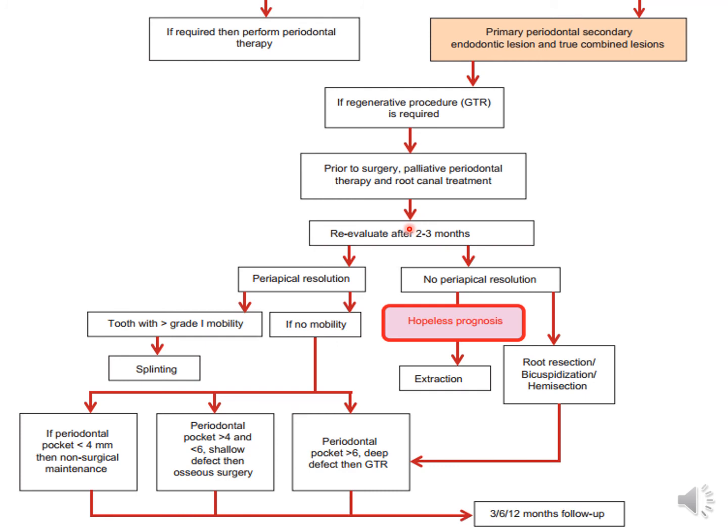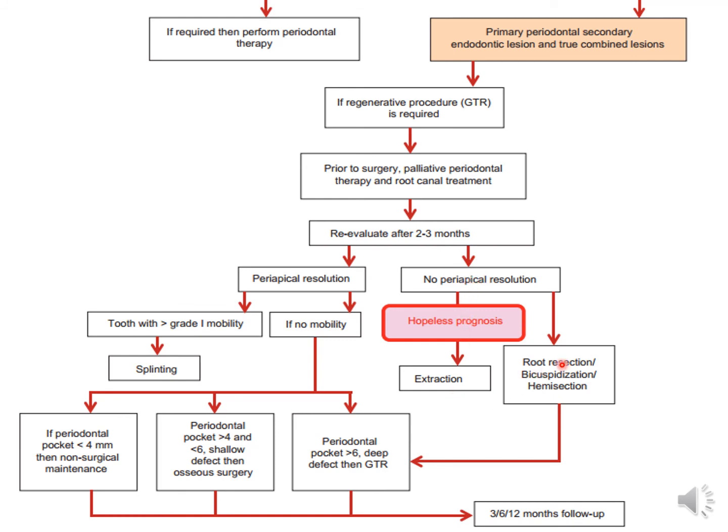So you give it a month, sometimes even a week or 2 weeks, and the patient comes back to you saying, my pain is not relieved. And remember, endo pain will be sharp. So if that sharp pain continues even after your palliative treatment, then you need to do a root canal 100%. Now, assuming that you've done the palliative perio and the root canal, evaluate after 2-3 months, and if there is no periapical resolution, then it's usually a hopeless prognosis and extraction.